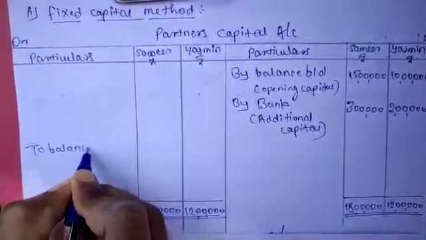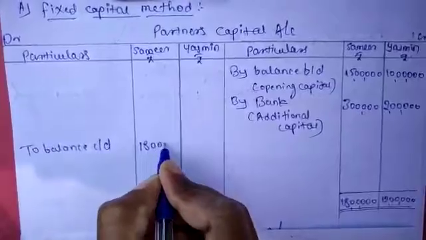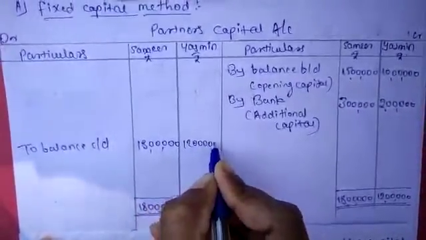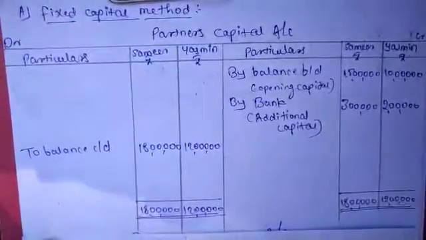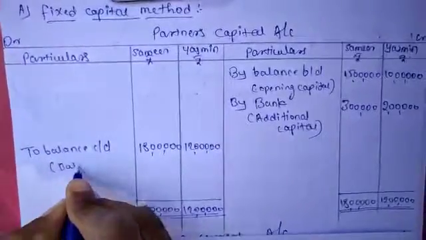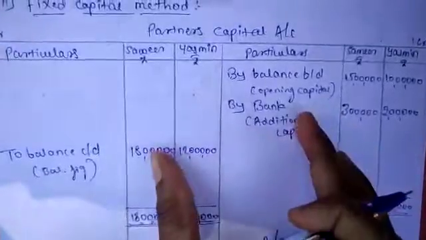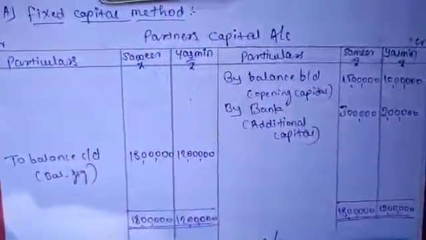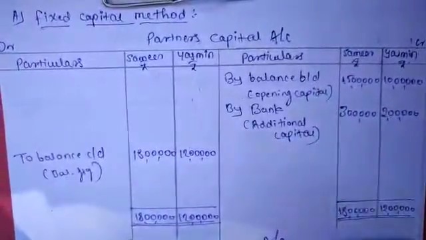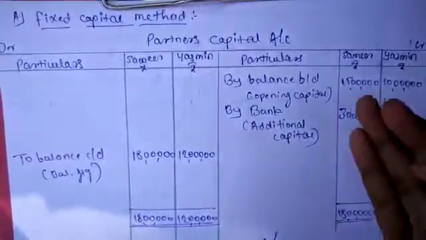balance carried down, the full amount difference is here, 18 lakhs and 12 lakhs. So this is a balancing figure. So this is the partners capital account under the fixed capital method. Only two entries, that is opening capital balance and additional capital balance. But the treatment is by balance brought down for opening capital and by bank for additional capital, and put the amount as it is.